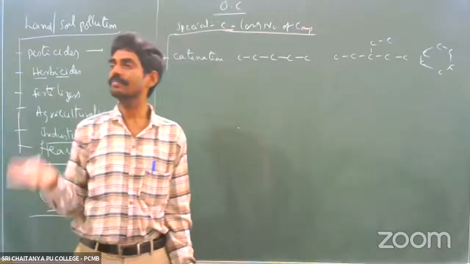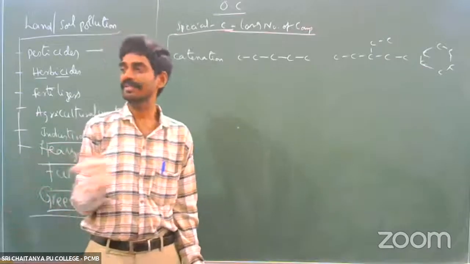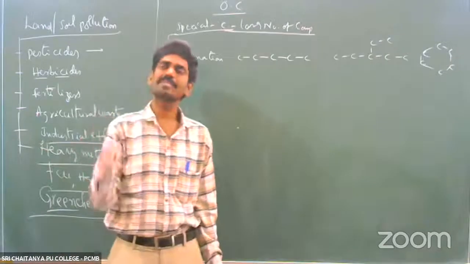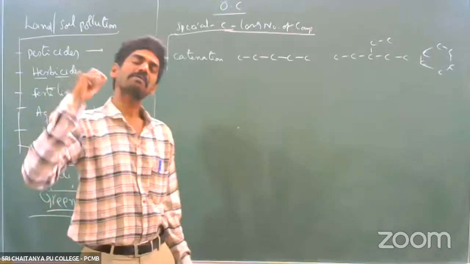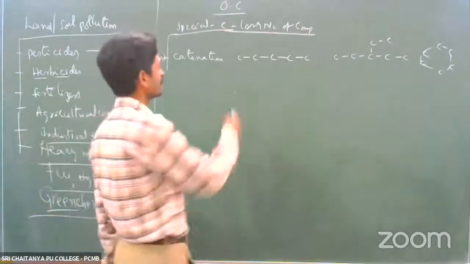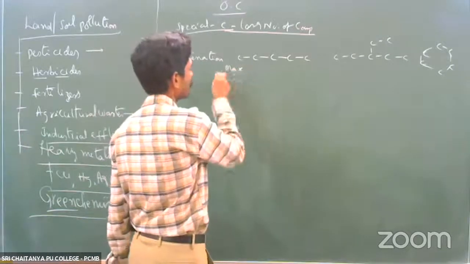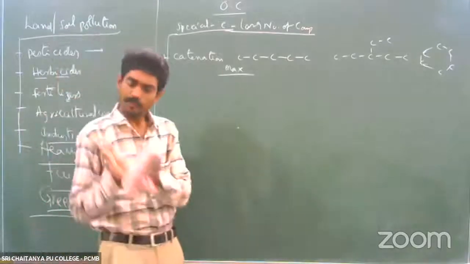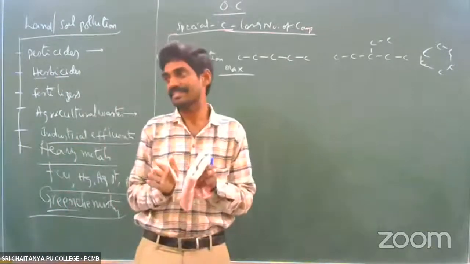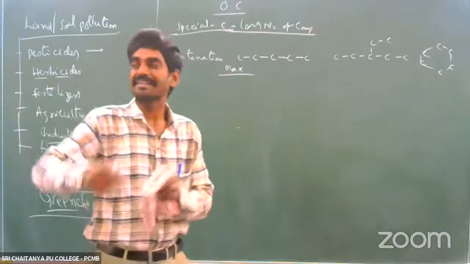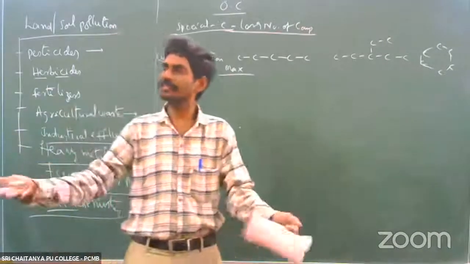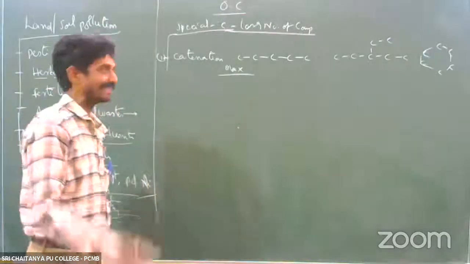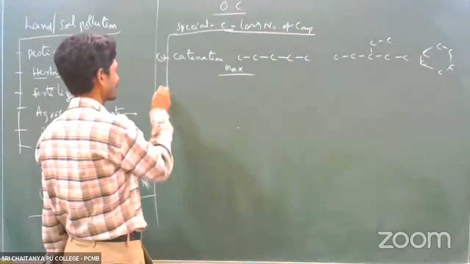So the self-linkage ability of carbon is called catenation. Among all the elements in the periodic table, carbon has the maximum ability of catenation. So the element with the highest catenation ability is carbon. Because of that, when a carbon compound already exists and just one more carbon is added, it becomes a new compound with different properties. Like that, we get new compounds.